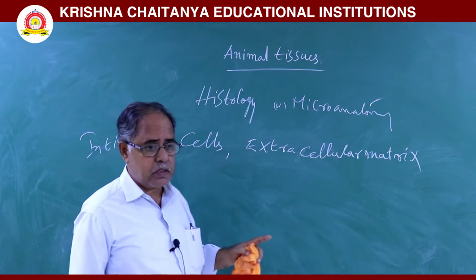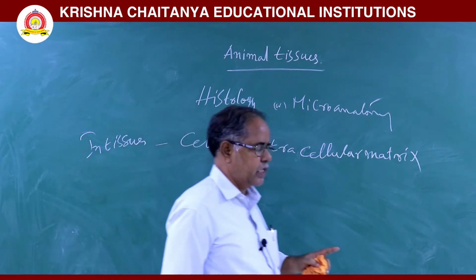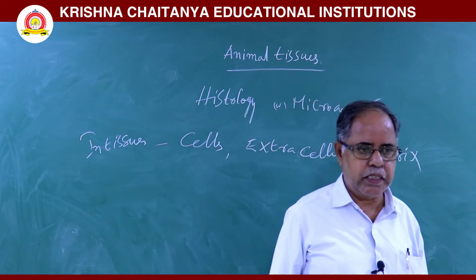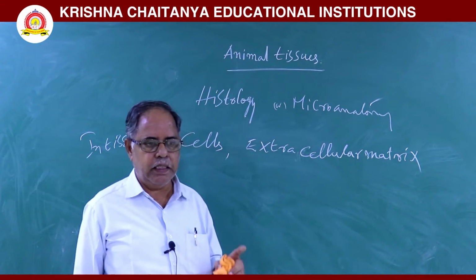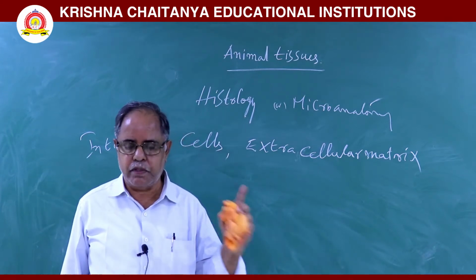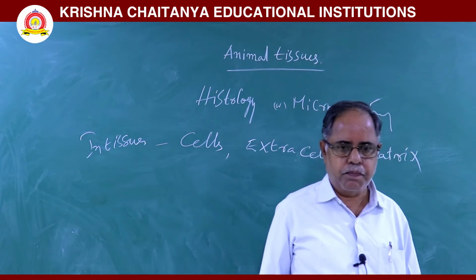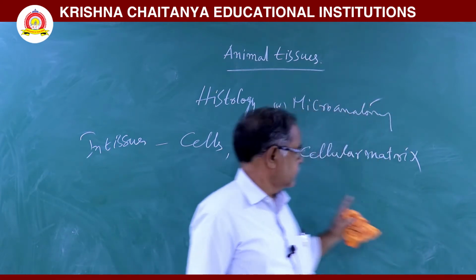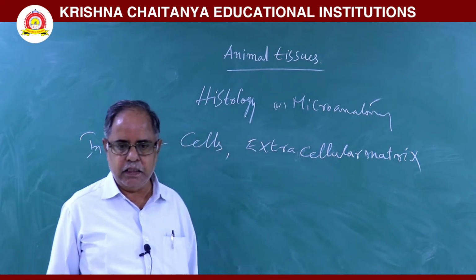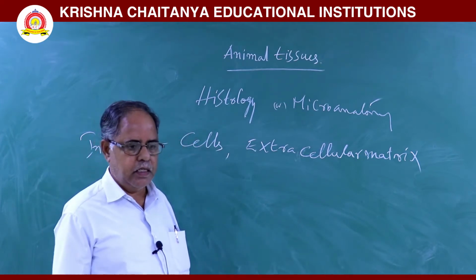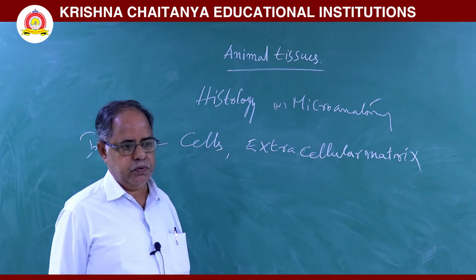This extracellular matrix varies in composition and quantity in various types of tissues.